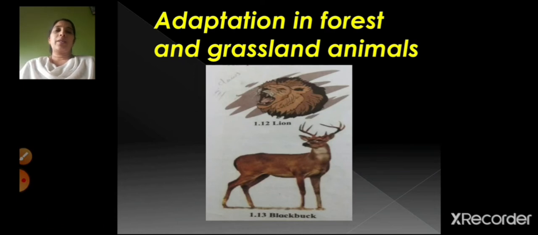Now we are going to see about the adaptation in forest and grassland animals. Forest animals, children, are mostly carnivorous animals, and grassland animals are those which eat grasses and plants, that is, the herbivorous animals.